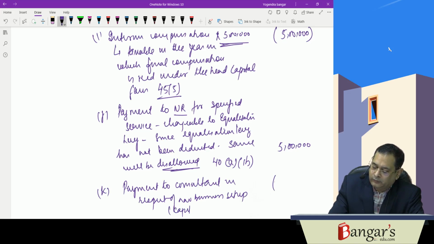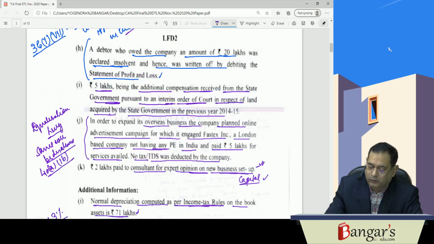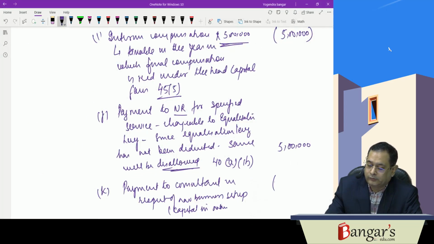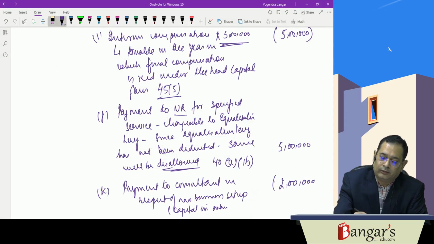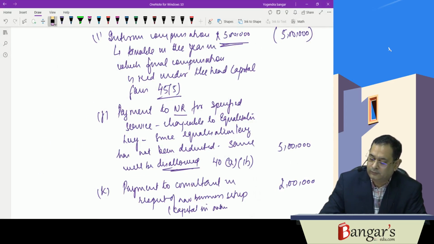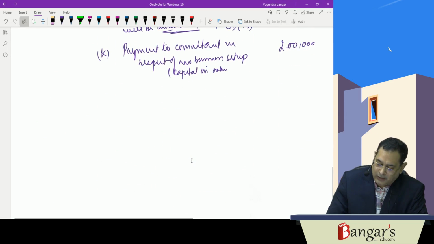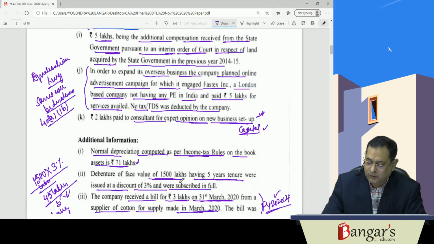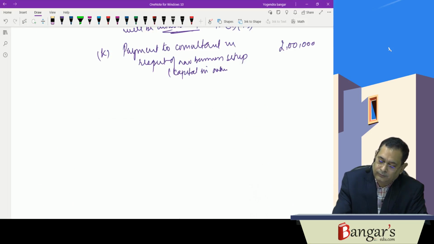We are presuming it's capital in nature. This will be disallowed, amounting to rupees 2 lakhs. Okay. Then we have other information. Normal depreciation, less normal depreciation as per IT.